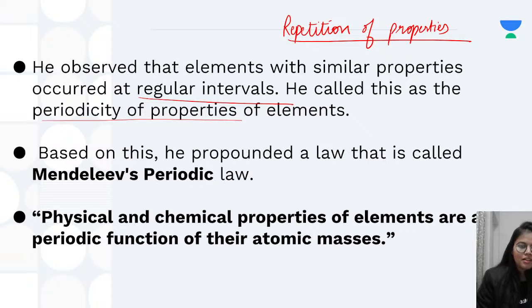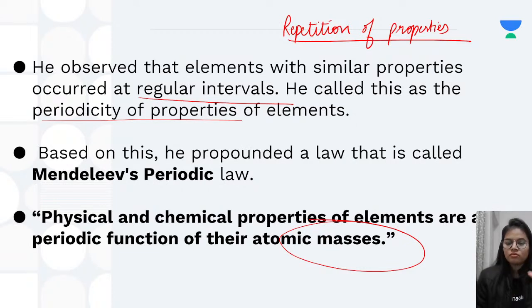Now, what does Mendeleev's Periodic Law state? That physical and chemical properties are a periodic function of their atomic masses. Mendeleev connected the physical and chemical properties of elements to their atomic masses. Now, these things are very important. These small sentences are very important as far as your examinations are concerned.